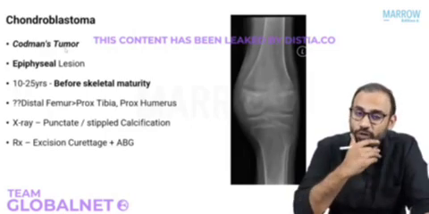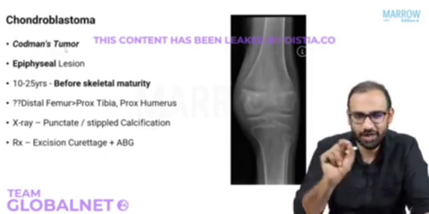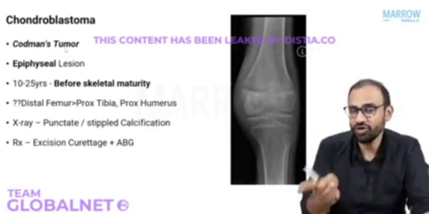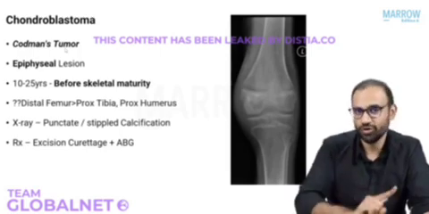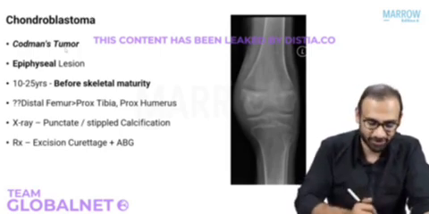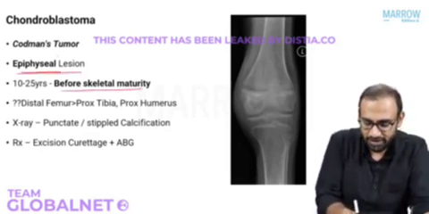Now moving on to the next cartilaginous tumor, that is chondroblastoma. What do we already know about chondroblastoma? We know that it's a cartilaginous tumor, so it will be lucent, hazy with some calcification here and there. Second, it occurs in the epiphysis. Before or after growth plate fusion? Before growth plate fusion. Two very important things we already know, right? And this will help you make the diagnosis. So it's an epiphyseal tumor occurring before skeletal maturity.